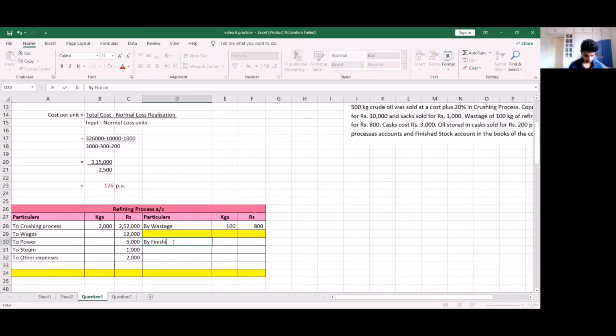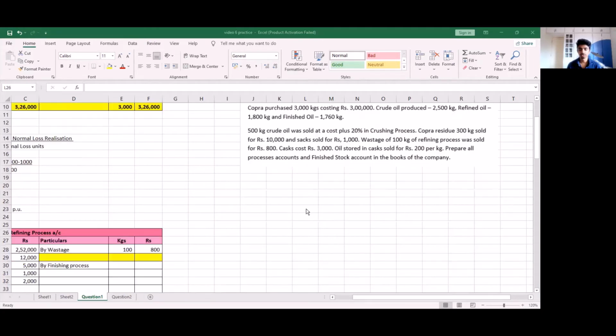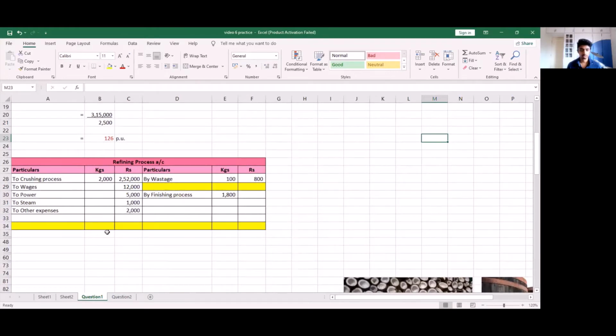by finishing process. So for finishing process, we get the units from here. It says crude oil produced 2,500 kgs, refined oil produced is 1,800 kgs. And because none of this produced refined oil is being sold, this entire 1,800 kgs will be transferred to the next process or the finishing process. So we get our units or kgs as 1,800. Now, our next step is to see if both sides are equal. So I'm going to sum the units or kgs.